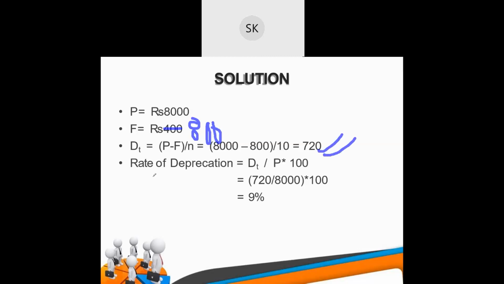Now you can find the rate of depreciation: D_t divided by P, multiplied by 100. That means the depreciation out of the total cost, times 100. This was not given in the formula earlier, but you can find the rate of depreciation by dividing depreciation by the initial or principal amount and multiplying by 100. That gives the rate of depreciation every year, 9%.